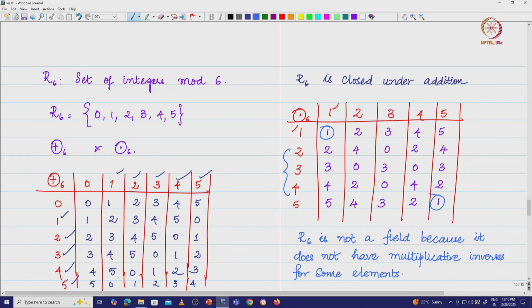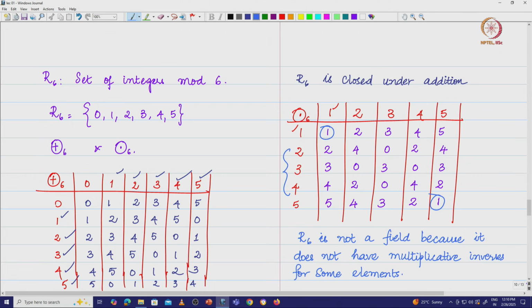Oh, looks like we are in deeper trouble now, because we said R5 was a field and you just take the next number after 5, which is 6, and you say R6 is not a field. That means, are we heading to a point where we are going to say that the set of integers modulo any odd number is going to be a field? Maybe you can check as a small exercise R3, R7 and so on, and probably you can even try R9, and see whether each of these is going to be a field.